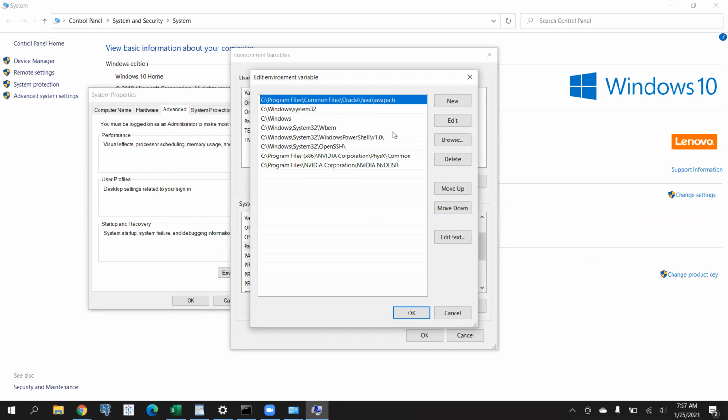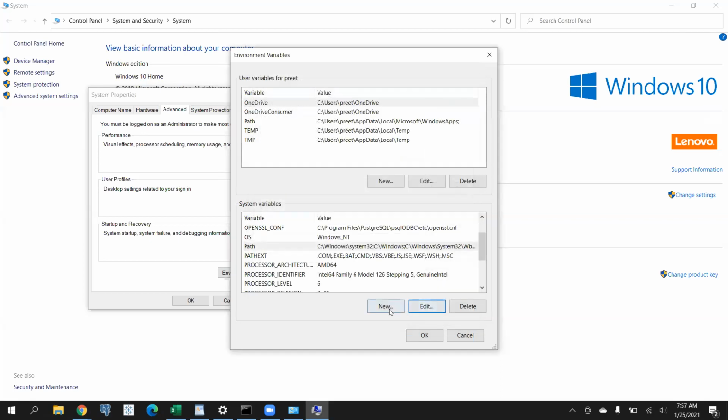Okay, so just delete this variable once. The first one? Yes, just to delete. Okay, and okay. One path variable we have in the above window. Yes. Below, here? Yes.